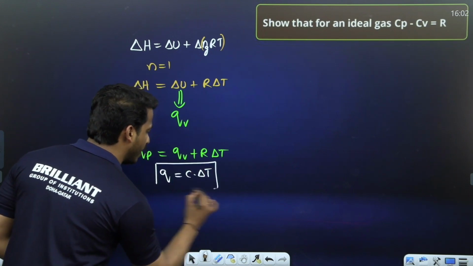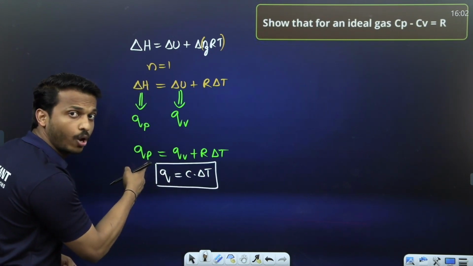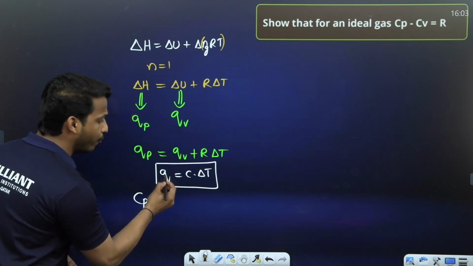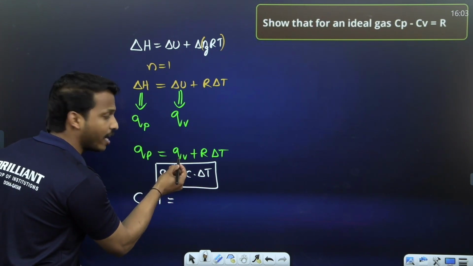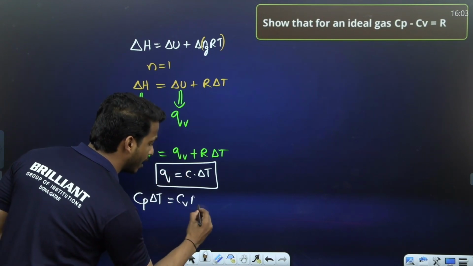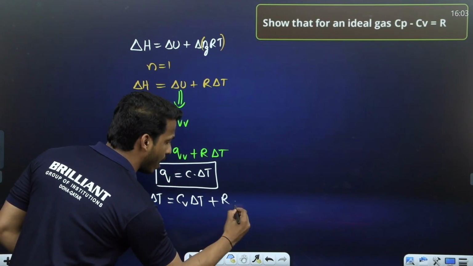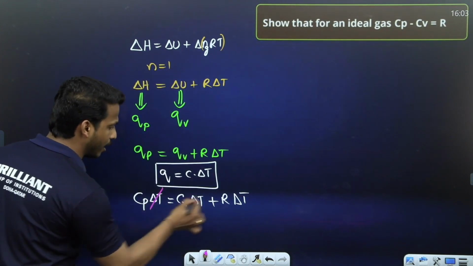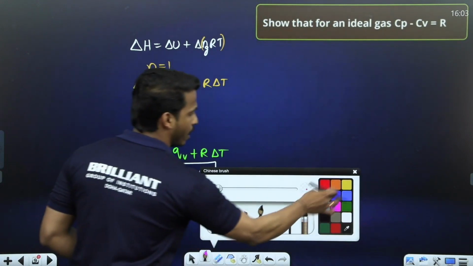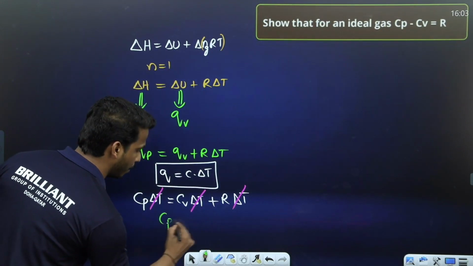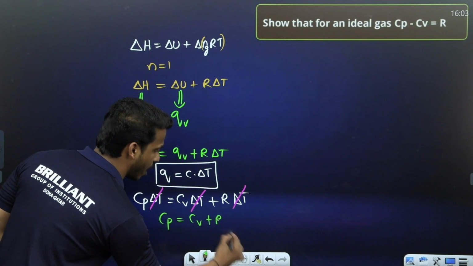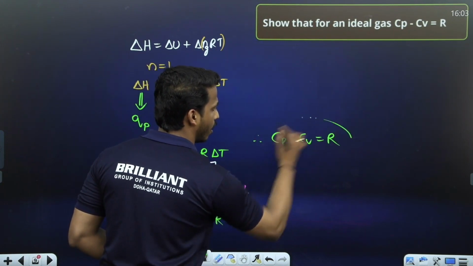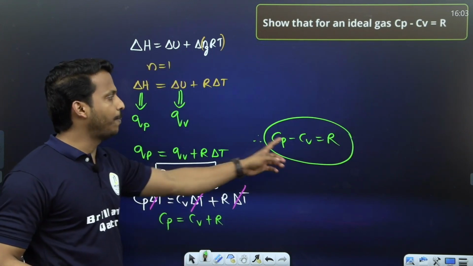If Q equals C delta T, what can we write instead of Qp? We can write it as Cp delta T. If Q equals C delta T, what can we write for Qv? Cv delta T, and plus we have R delta T. What is common in them, dear all? We can cancel. Delta T is common in all cases. Yes, we are almost close to our equation. Cp equals Cv plus R, or we can write it as Cp minus Cv equals R. This is the relation between Cp and Cv.